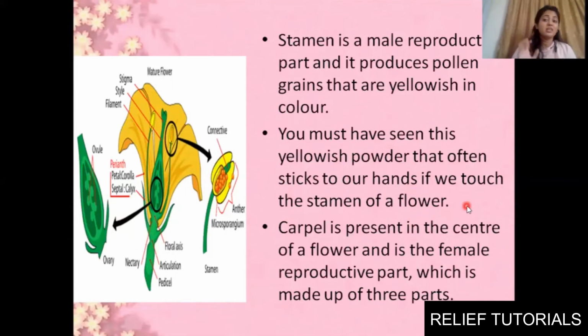You must have seen this yellowish powder that often sticks on your hand if we touch the stamen of a flower. Stamen means the male reproductive part, that is anther and filament. If you touch the anther, you will see those pollens on your hand. Clear?